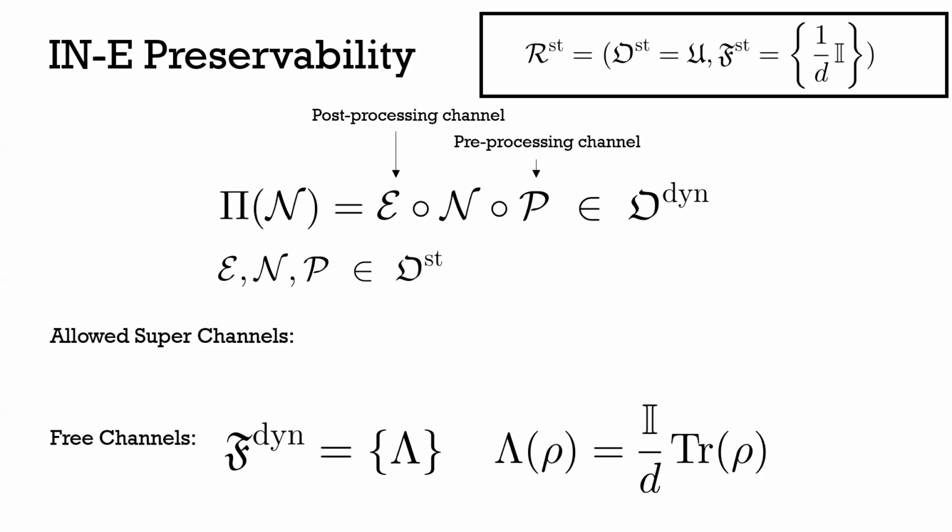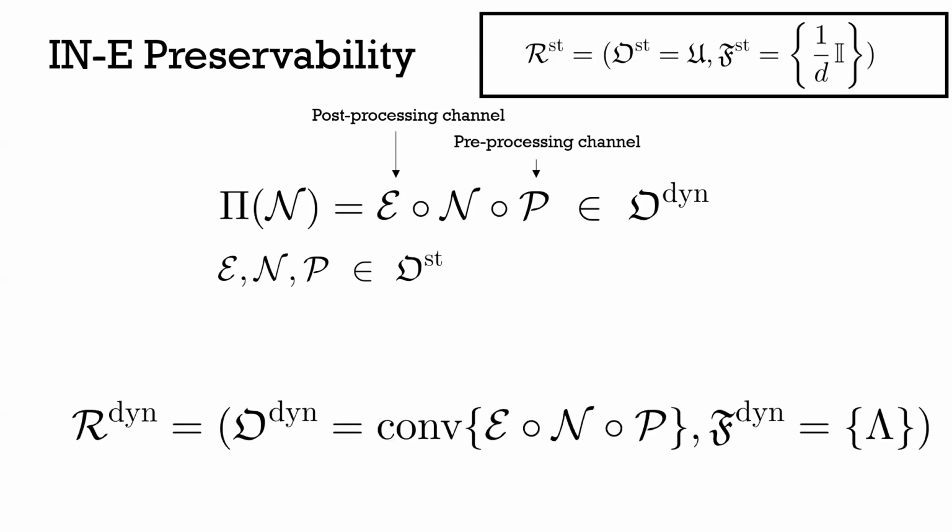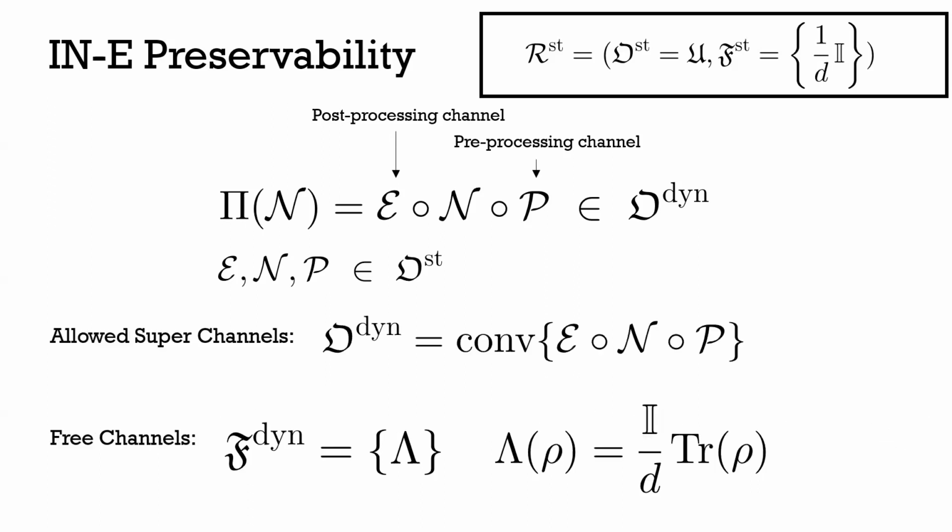It maps noisy operations to noisy operations, because some concatenation of free operations is itself just a free operation. And in addition to this, it's dynamical resource non-increasing. So for every possible input state to Π∘N, that's going to have less resource than any input state to N, due to the fact that P and ε are themselves resource non-increasing. Okay, so this fits our criteria.